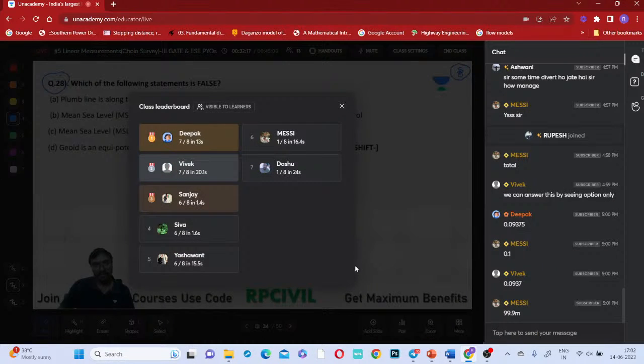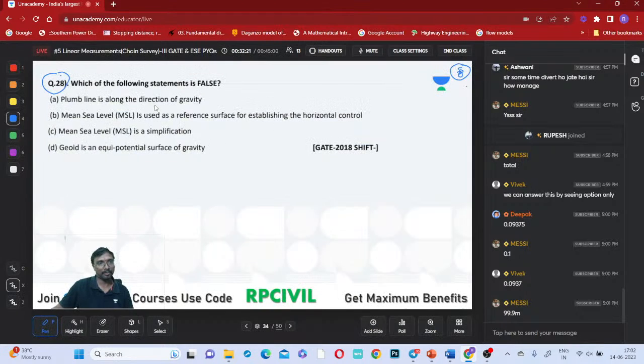Right. Deepak, Vivek, Sanjay, Shiva, these are the toppers. Which of the following statements is false? Right? Which one is false?